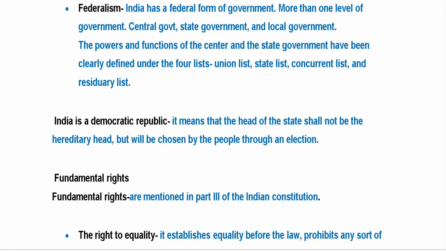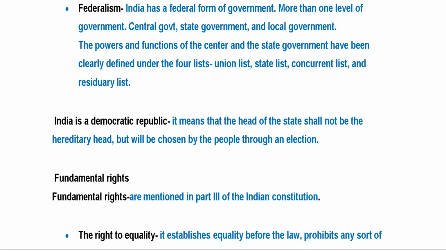Next, move to the next heading. India is a democratic republic. So we very well know, of course, India is a democratic republic. What does it mean? It means the head of the state shall not be a hereditary head, just like the king or queen system when monarchy was there. So the daughter of the queen becomes the next queen, and the king's son becomes the next king. That is not followed in democratic republic countries.